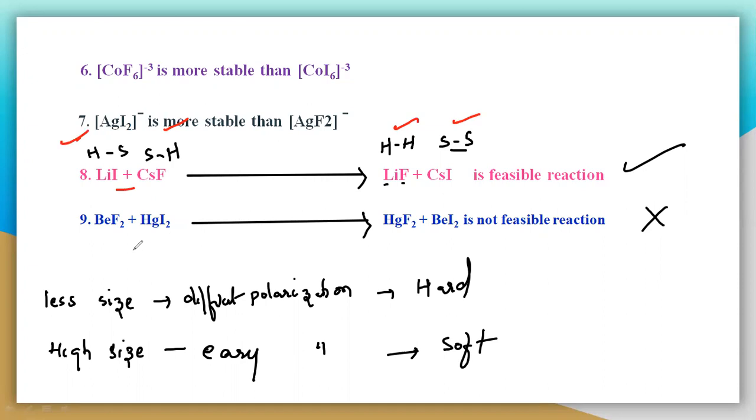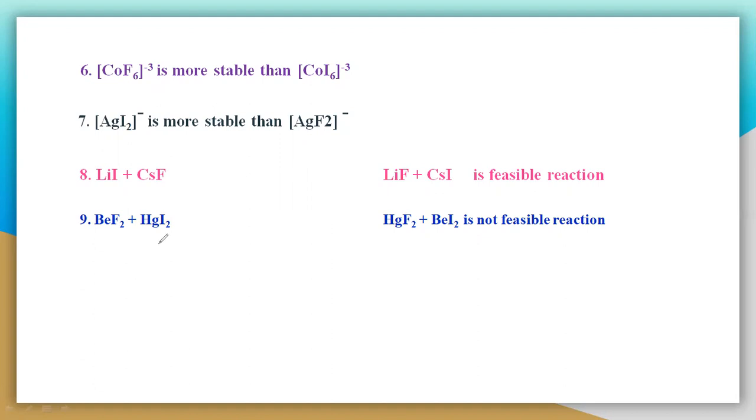You can take the other two compounds and see the next example, HgI2. Once again, iodine is soft because it is very large in size. Mercury is also soft. And fluorine is hard because its size is very small, and beryllium is also very hard, with very low size. So there is a hard interaction and a soft interaction. So what is this?